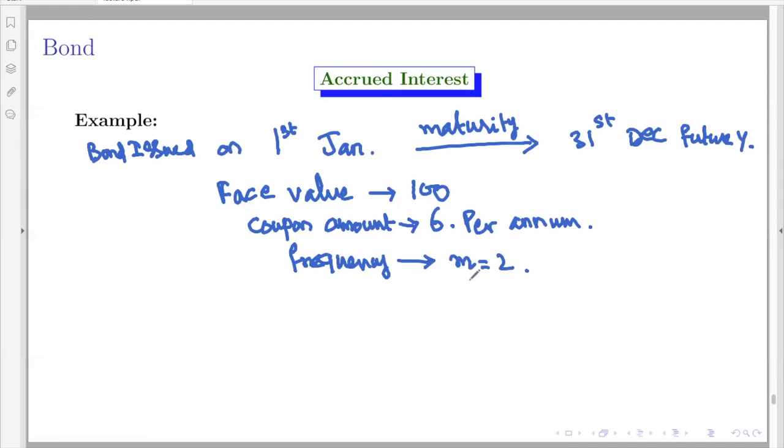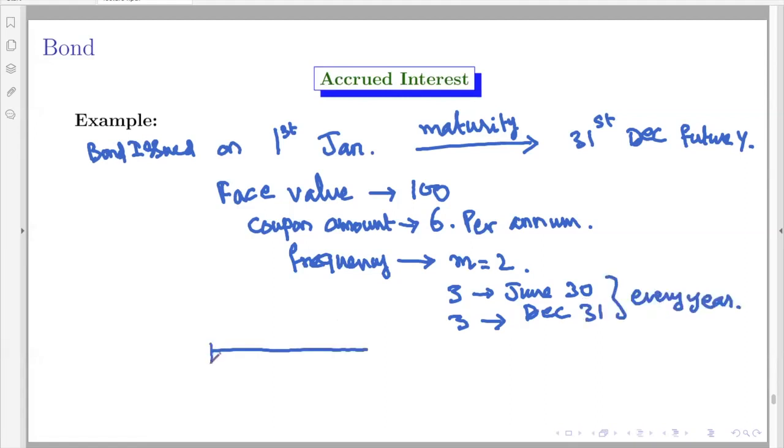It means the coupon payment is done, 3 rupees on June 30th and another 3 rupees on December 31st of every year. For the sake of example, let us take that the holder sold the bond on, say, September 20th, at the price of P of T equal to 99 rupees.